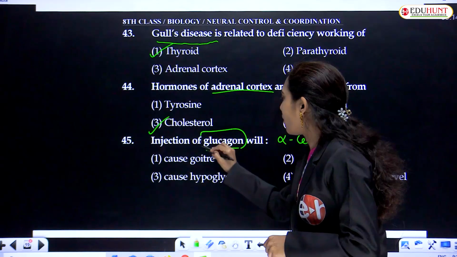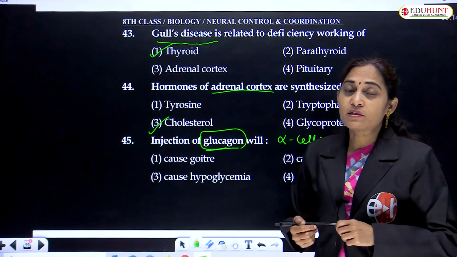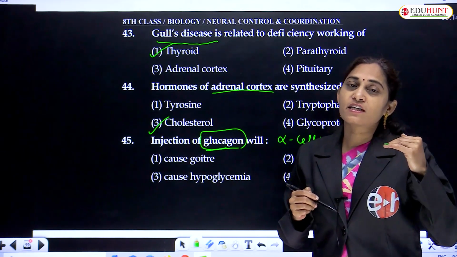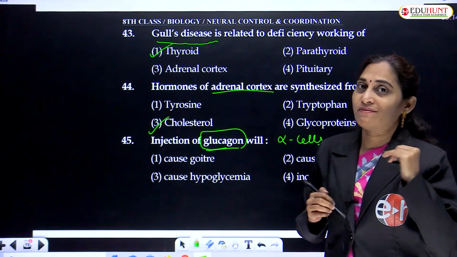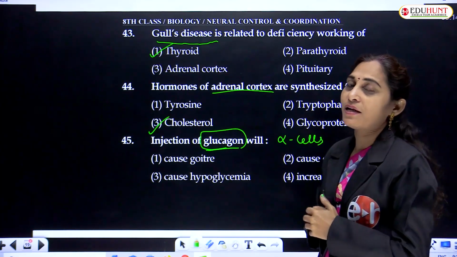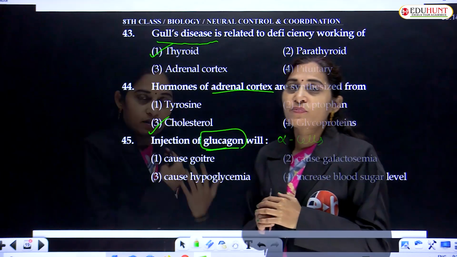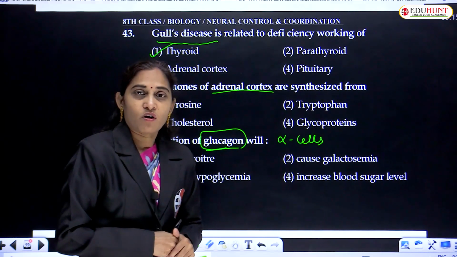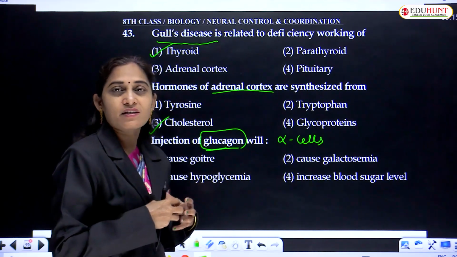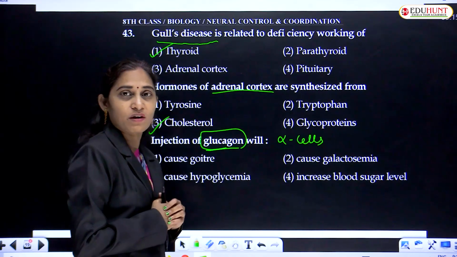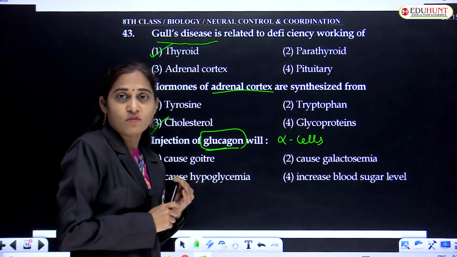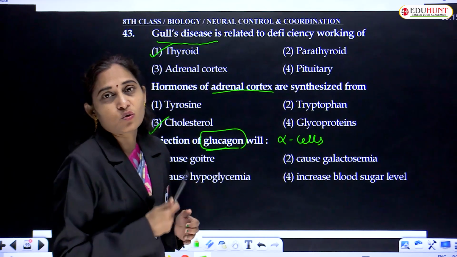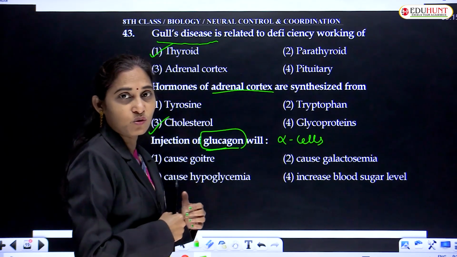This glucagon is responsible for the increase in blood glucose level, because it prevents the absorption of glucose from the blood and causes glycogenolysis, the breakdown of glycogen into glucose.